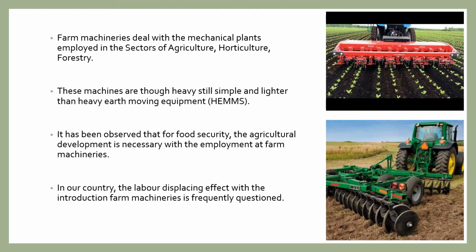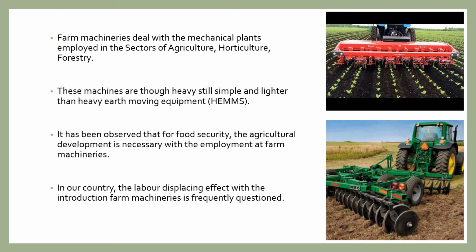earth moving machines. So why do we use these types of heavy farm machines in the sector of agriculture, horticulture, forestry? Just because of food security. Agriculture development is necessary with the employment of farm machinery.